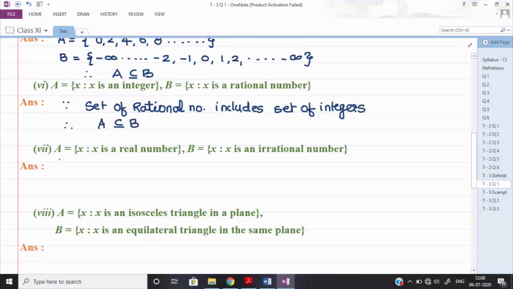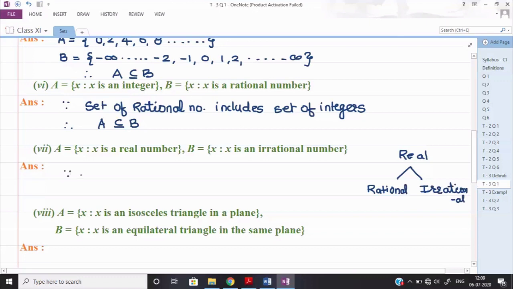Now let us see the seventh part. A: x is a real number and B: x is an irrational number. You know that students, last year also you have covered that the set of real numbers has two branches mainly. One is rational numbers, and the second one is irrational numbers. So here we can say that irrational numbers are a part of real numbers. In the same way we can write down the answer here also.